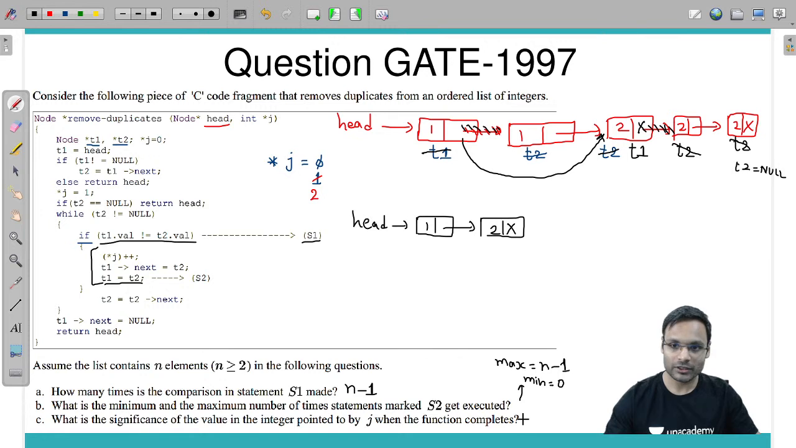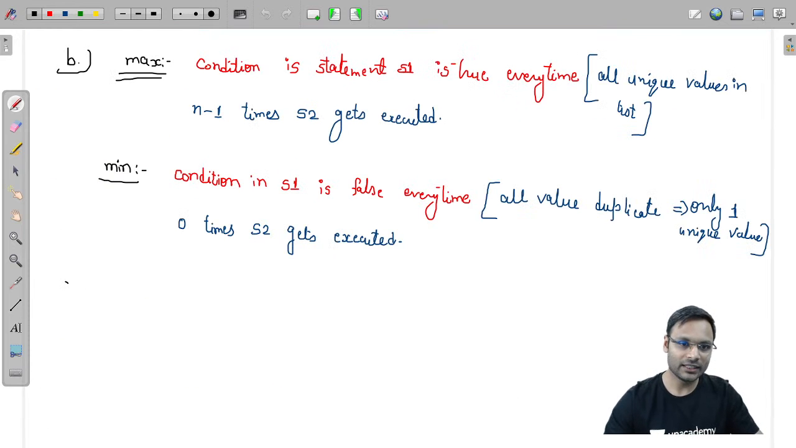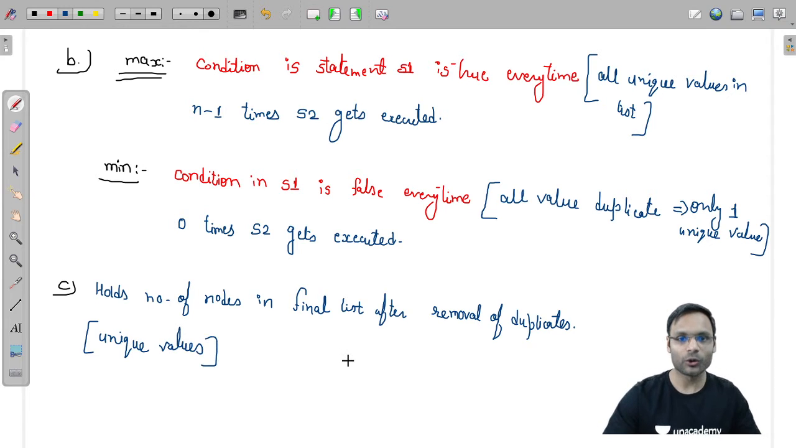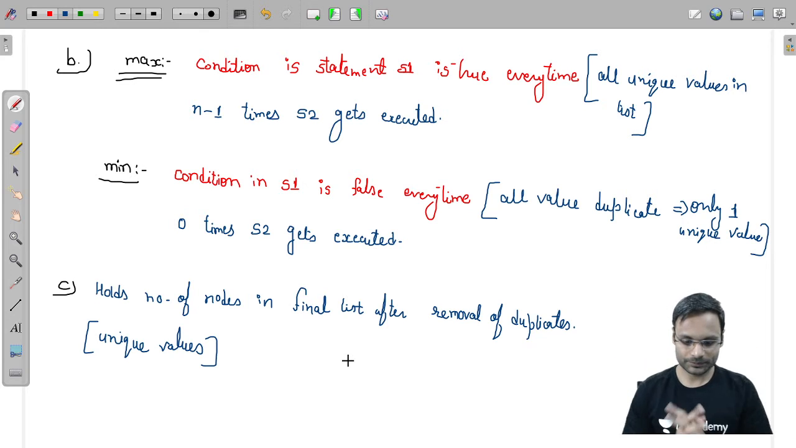So what should I write for this one? I'll be writing the answer for this particular C. It holds the number of nodes in the final list after removal of duplicates. Or you can say total unique values. Number of unique values in your original given list.